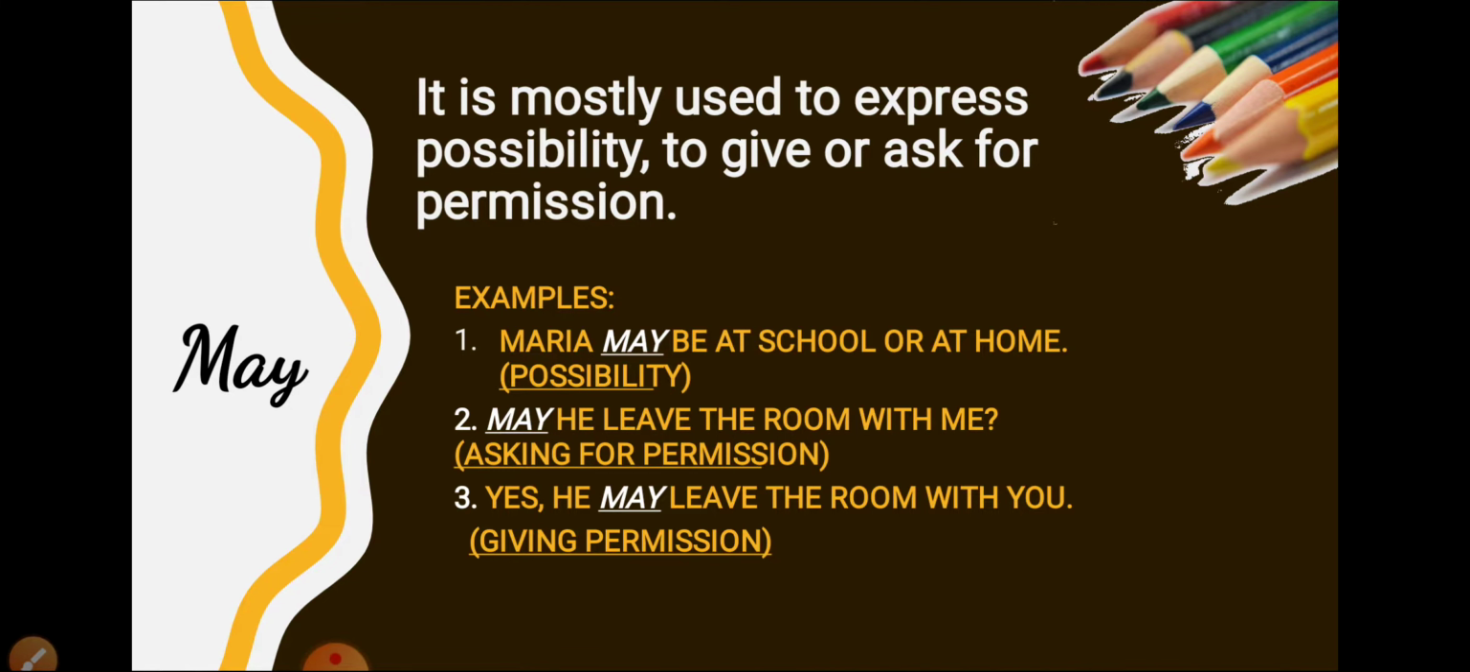Next comes may. May is mostly used to express possibility, to give or ask for permission. Example: Maria may be at school or at home. So there is possibility. Maria may be at school, or one more possibility is that she may be at home. So it is not confirmed where Maria is.